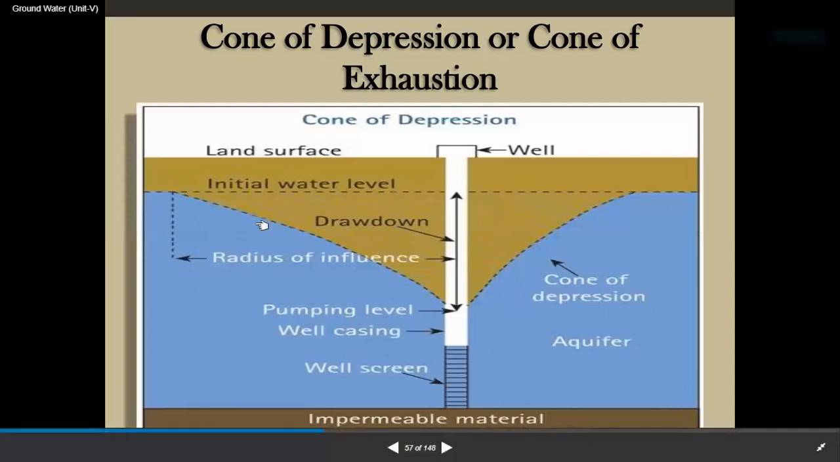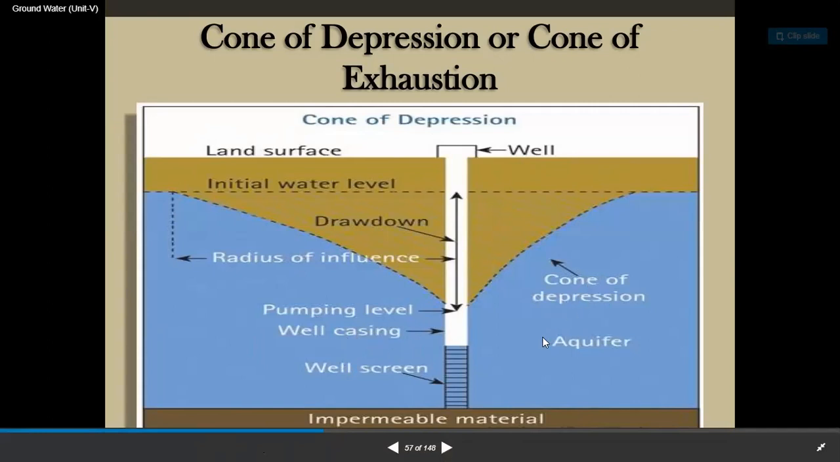Cone of depression, guys. This is the impermeable material. This is the land surface. This is the well. This is the initial water level. But here this is the drawdown. Radius of influence, pumping well, well casing, and well screen.